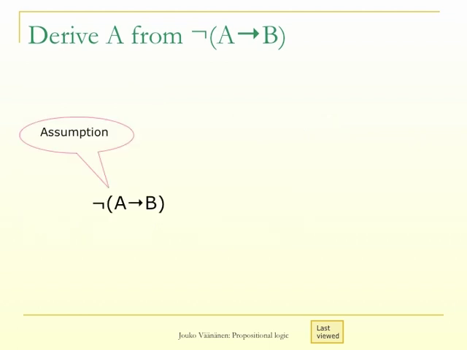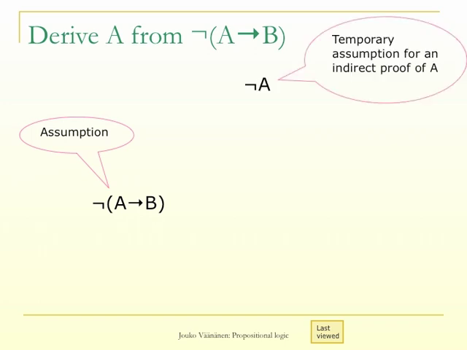Let us now draw the natural deduction of A from the negation of A implies B. So our assumption is negation left parenthesis A implies B right parenthesis. As was our plan, we make the temporary assumption not A. We try to derive a contradiction and then we would be able to conclude A. As above, we can now use the temporary assumption not A to derive A implies B. So we repeat the steps.